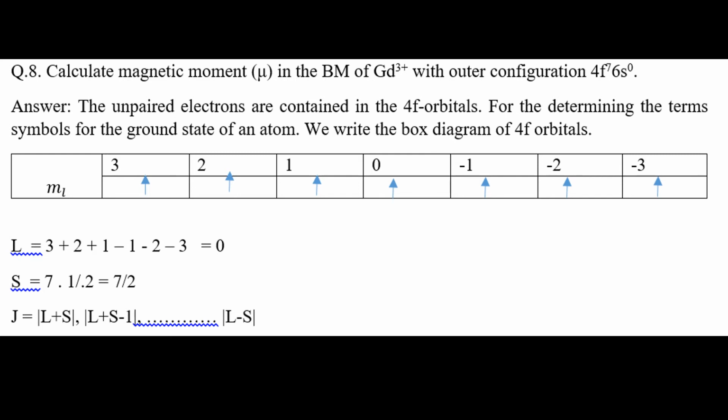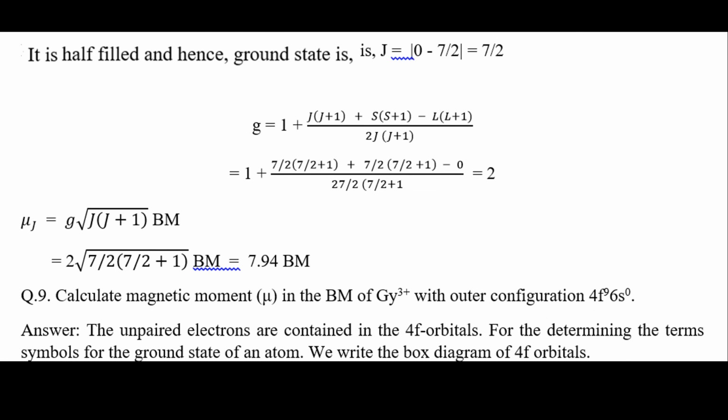The J value would be L plus S to L minus S. It is a half filled orbital, so in the half filled case you may use the J formula L minus S, or you may also apply L plus S. The mathematical equation will be the same, but here we calculate following J equal to L minus S, so 0 minus 7 by 2, and mod of that is 7 by 2.